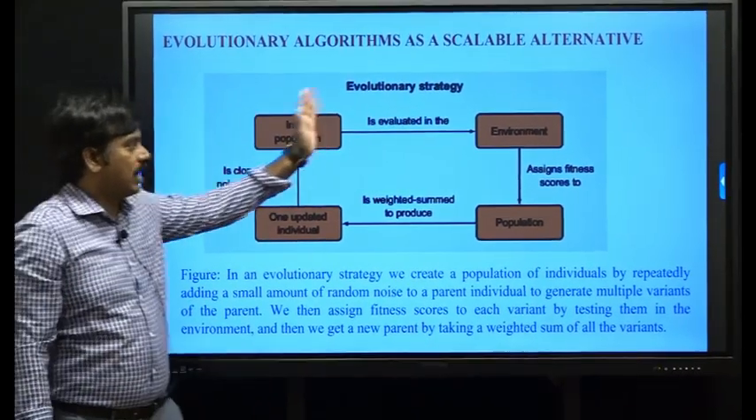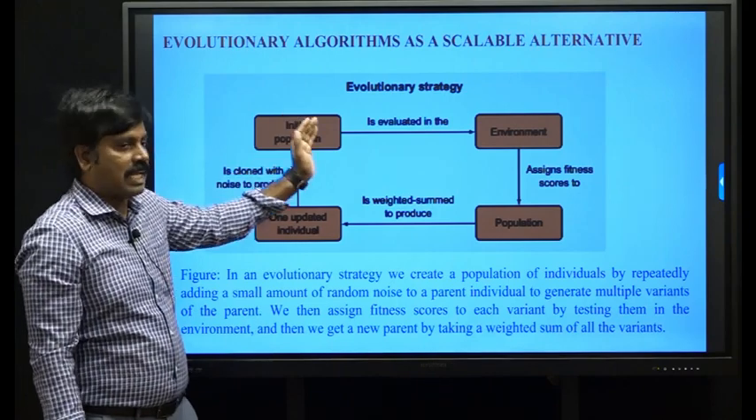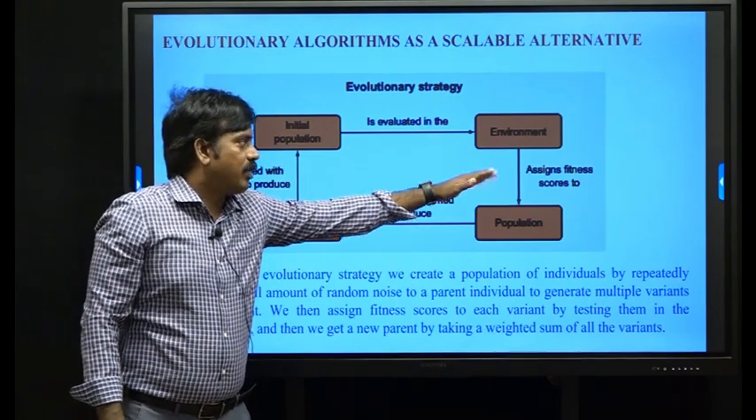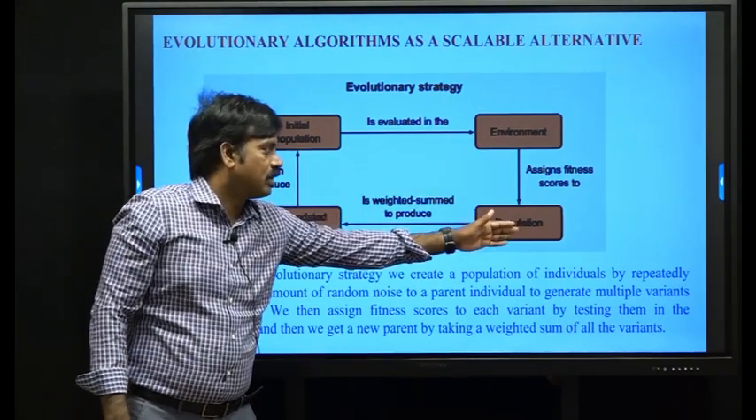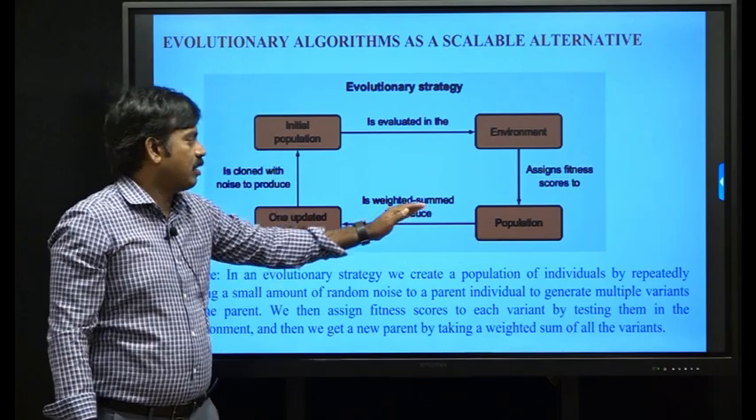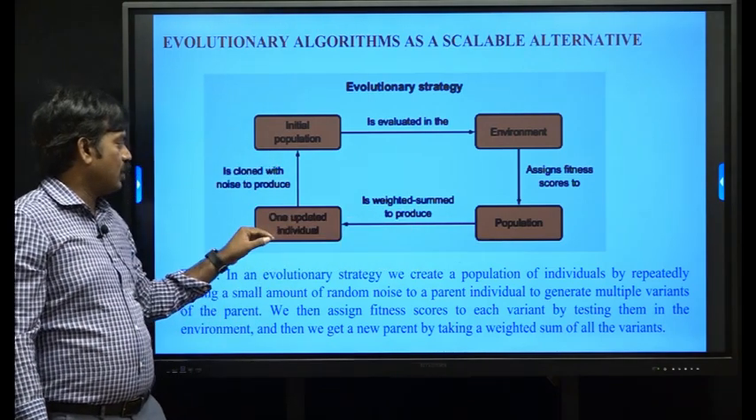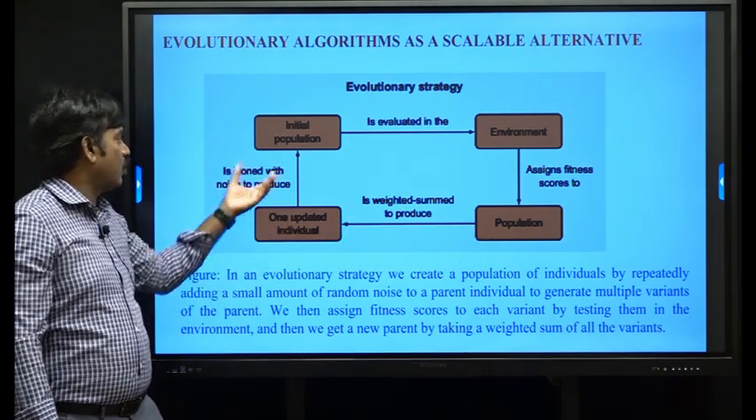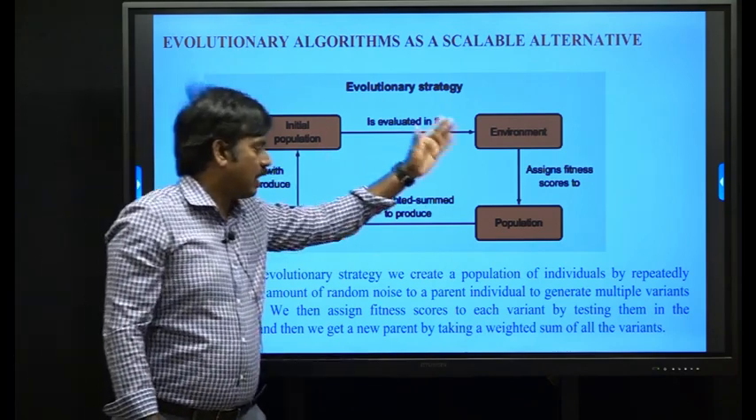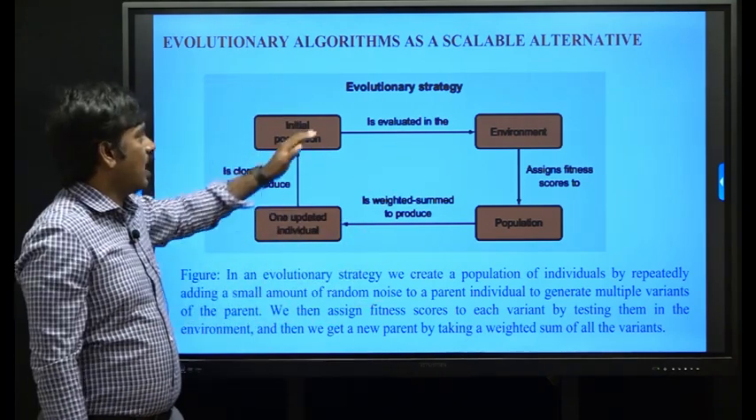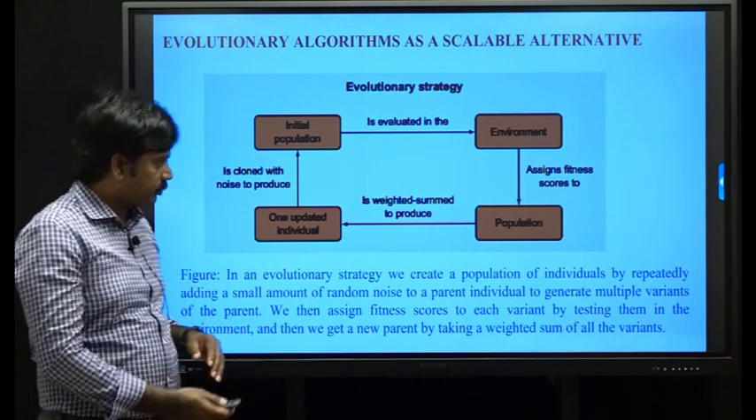Again this cycle is repeated. The new population is evaluated in the environment, which assigns fitness scores, and again the population is weighted summed to produce new individuals. The new individuals are again cloned with noise to produce the next population, and this cycle is repeated. This is the evolutionary strategy.